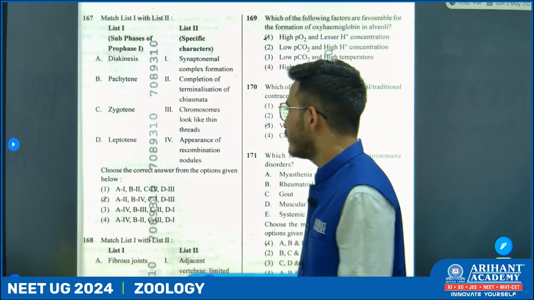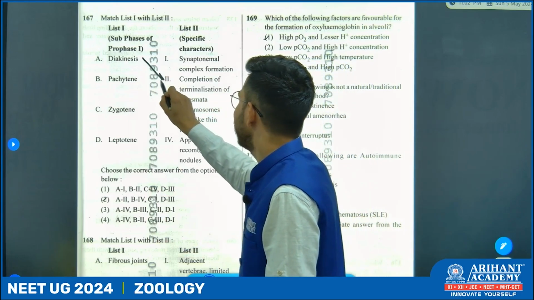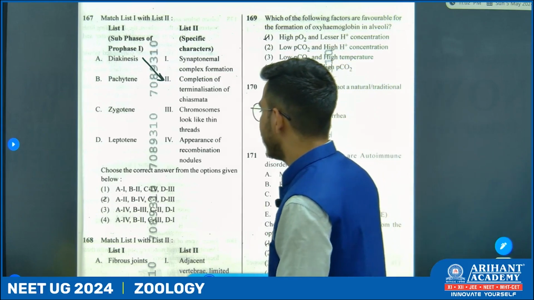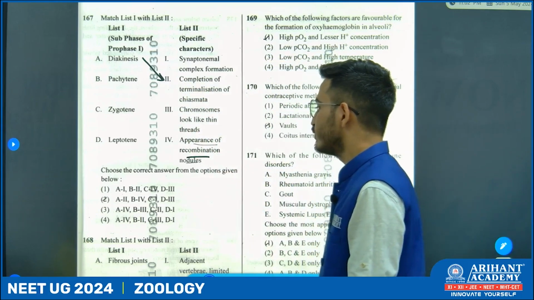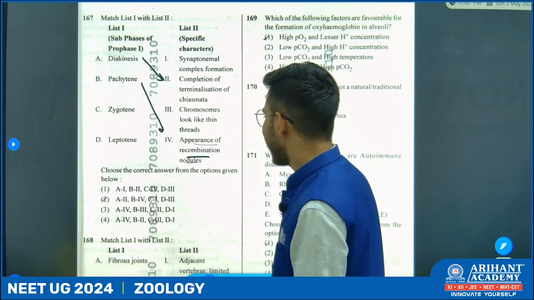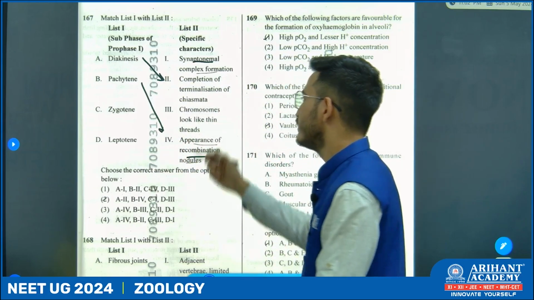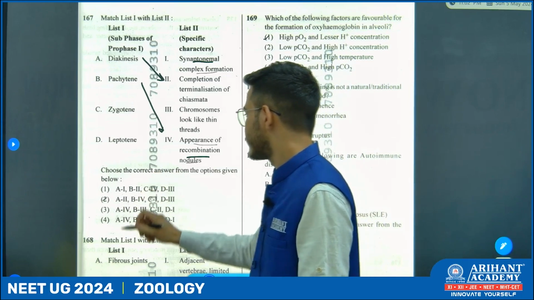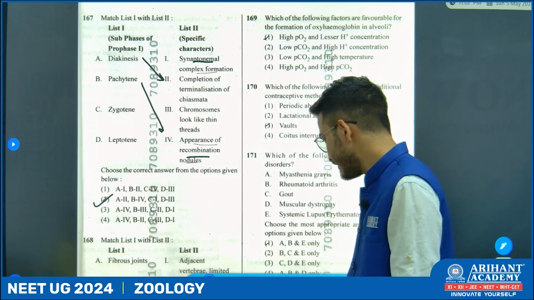Now, it starts from diakinesis. Diakinesis is complete terminalization of chiasmata that occurs in the diakinesis stage. Next is pachytene. Pachytene is the appearance of recombinant nodules. Next is zygotene. Zygotene is synaptonemal complex formation, and leptotene, we know, chromosomes look like thin thread-like structures. So the option is A, 2, B, 4, C, 1 and D, 3.